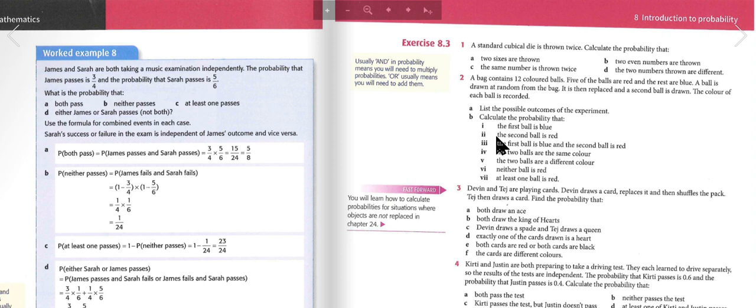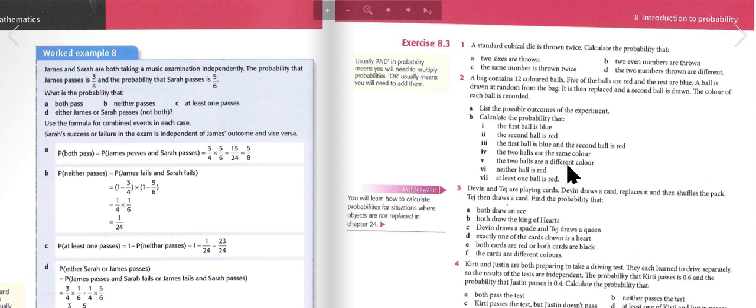The probability that the first ball is blue is 7/12. The probability that the second ball is red is 5/12. The probability that the first ball is blue and the second ball is red is 35/144. The probability that the two balls are the same color is 49/144.